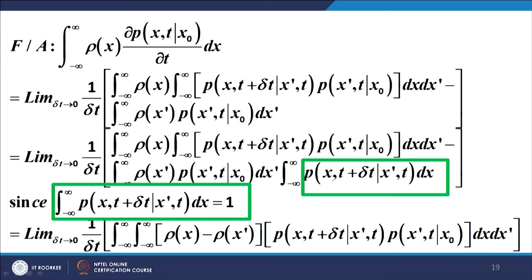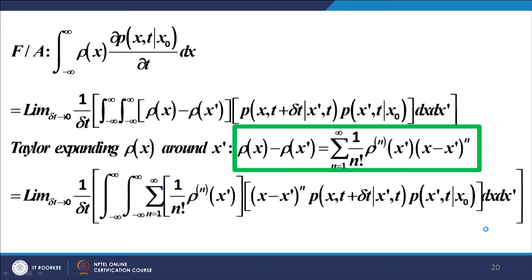P(x, t plus delta t | x dash, t dash) I can take common, and I can also take this expression common, p(x dash, t | x 0). It is also there in both the integrals. So, whatever remains is rho x minus rho x dash, and the integration is with respect to x and with respect to x dash.